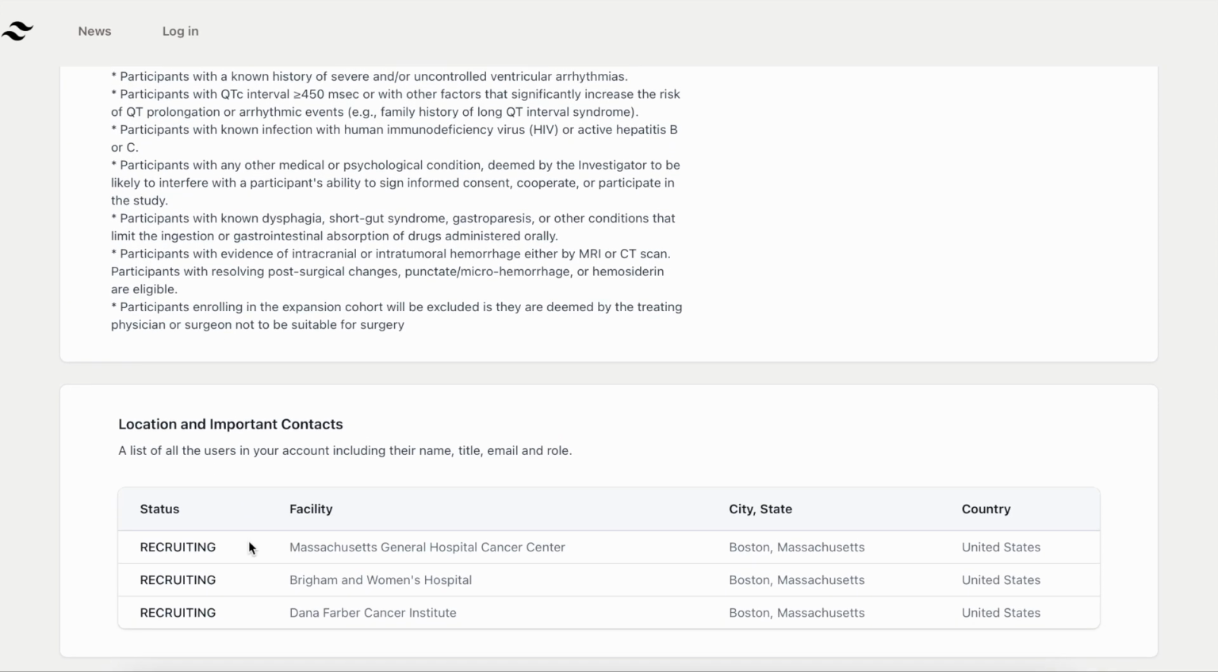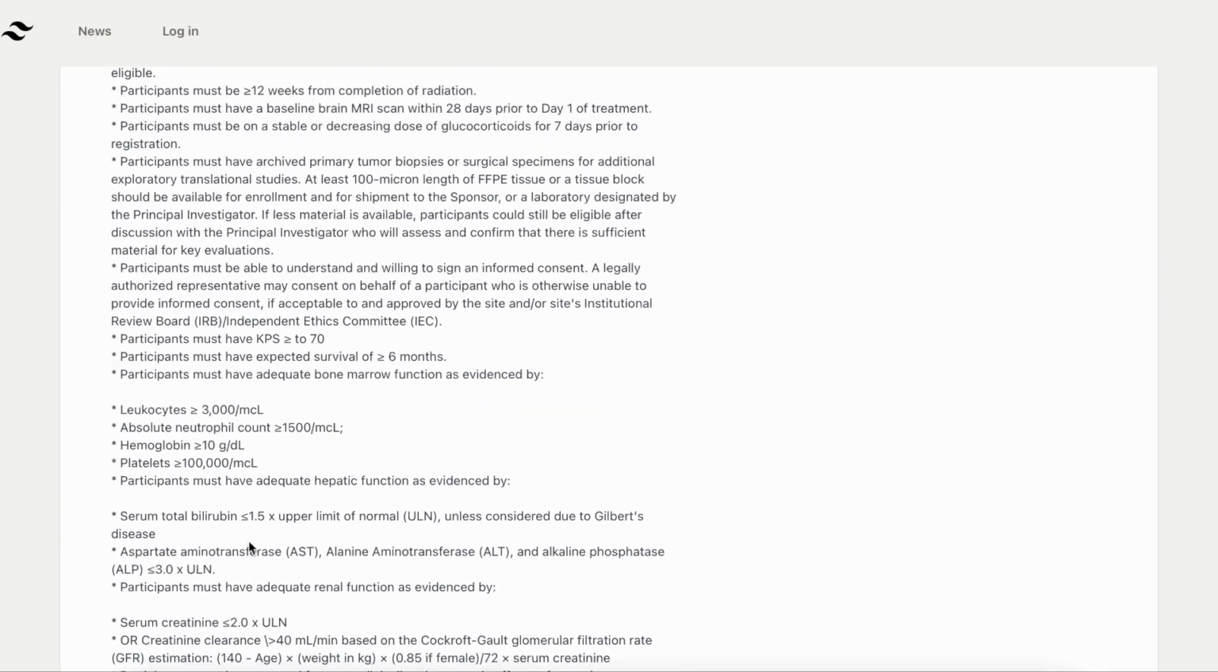If you are interested in joining a trial, share this information with your neuro-oncologist. To continue searching, go back to the main page.